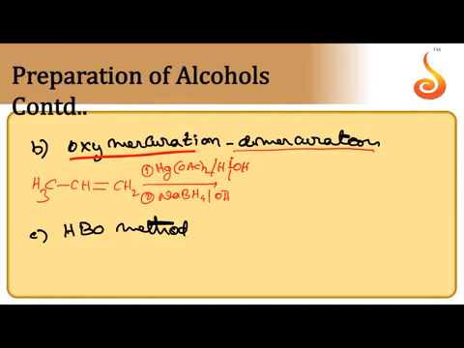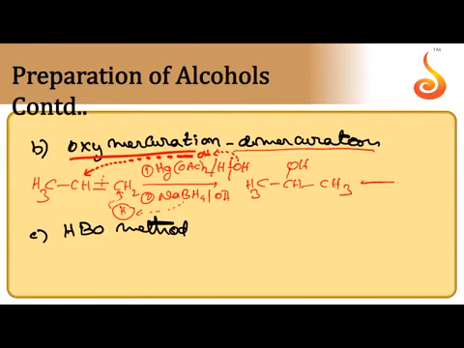I am not giving the total mechanism. OH comes from water. H indirectly, not directly, comes from sodium borohydride. Addition occurs according to Markovnikov's rule, means the H part prefers to go to the carbon with more number of hydrogens. OH, which is coming from water, prefers to go to the carbon with fewer hydrogens. So we can get the product CH3CHOHCH3. Isopropyl alcohol is the major product.